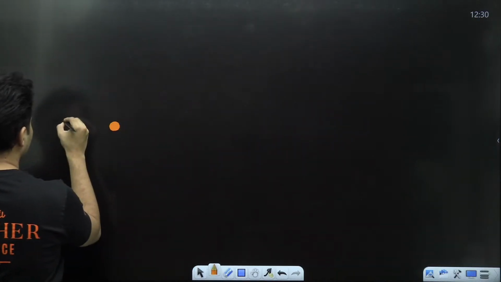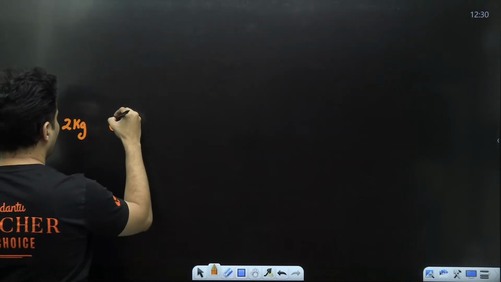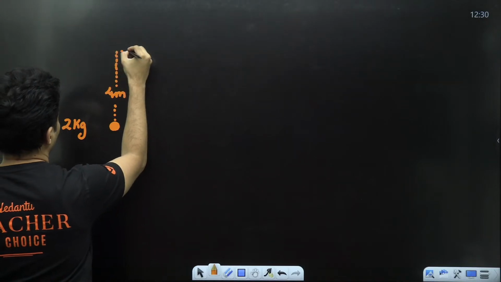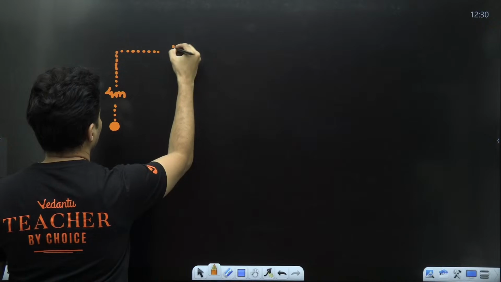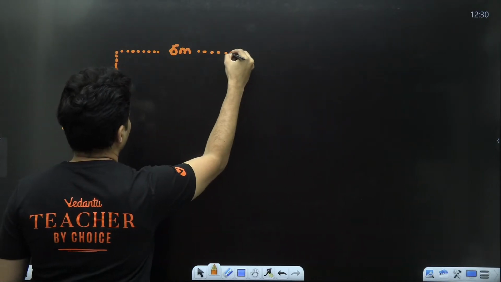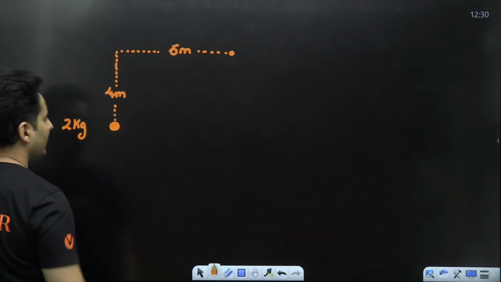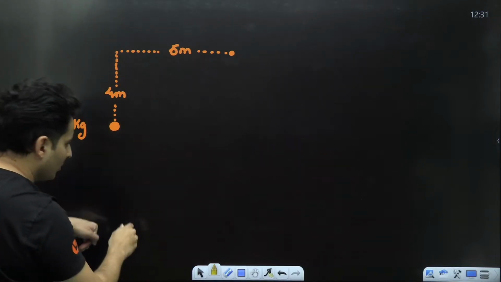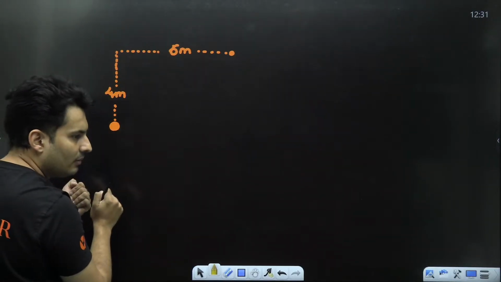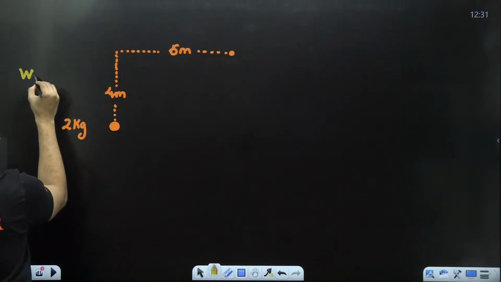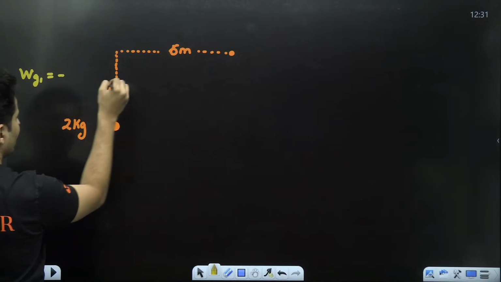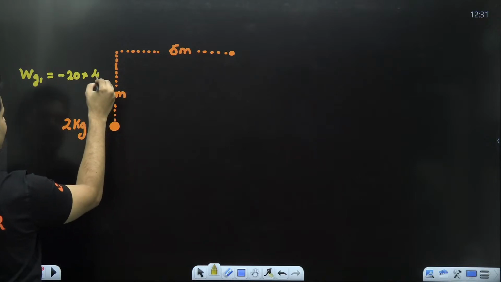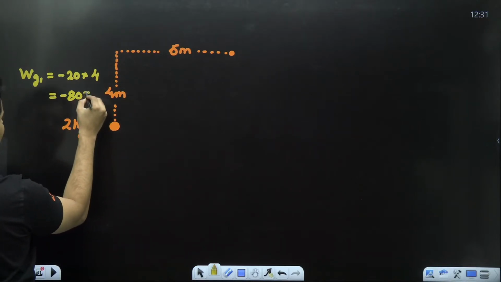Imagine there is a 2 kg mass. I move it like this, 4 meters, and then I move it like this, let's say 6 meters, and I reach over here. In this process, while taking it up, gravitational force is down, so gravity will do negative work. How much? In the first part, minus, because force is down, mg is the force, so 20 Newton multiplied by the displacement, which is 4, so it will do minus 80 joules of work.